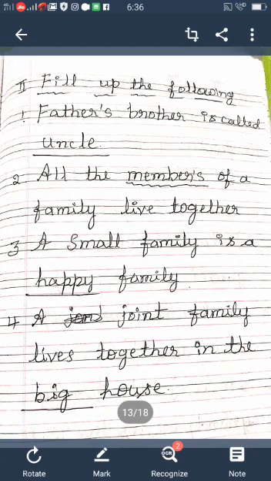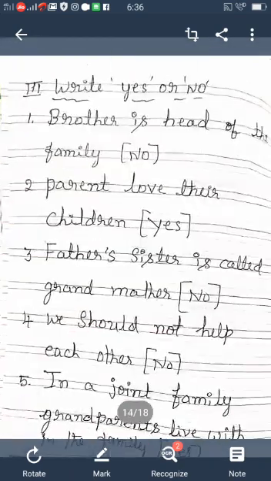Next main, fill up the blanks. Father's brother is called dash. What do you call father's mother? Uncle. All the dash of a family live together. Members. A small family is dash family. Happy family. A joint family lives together in a dash house. Big house.